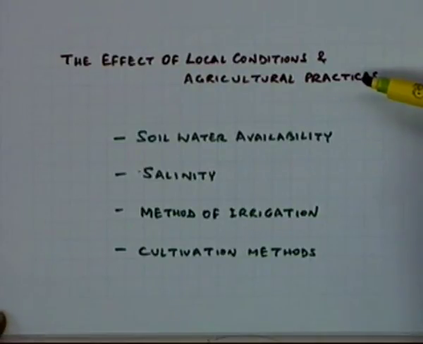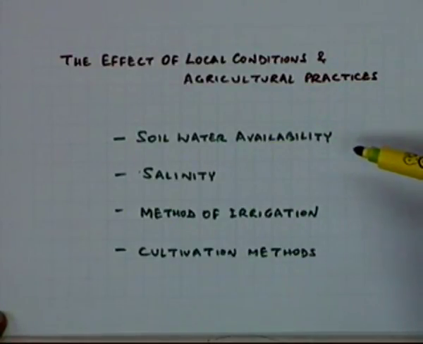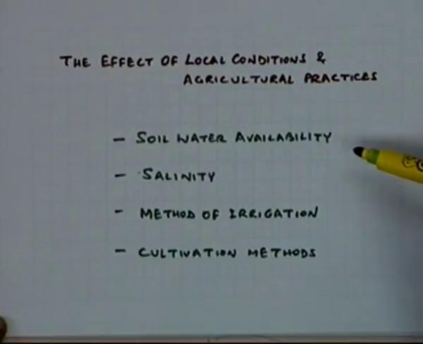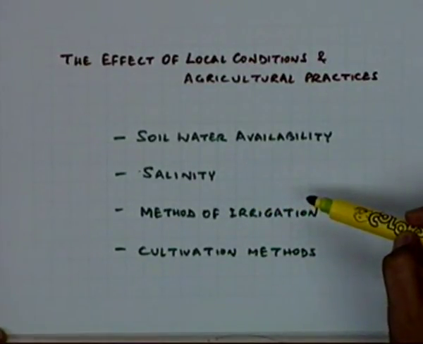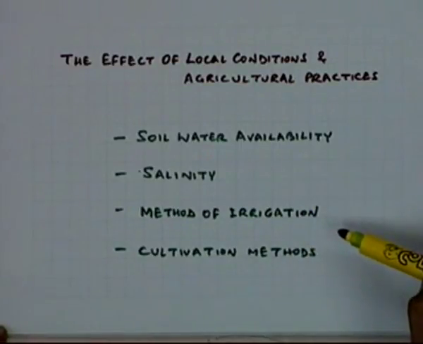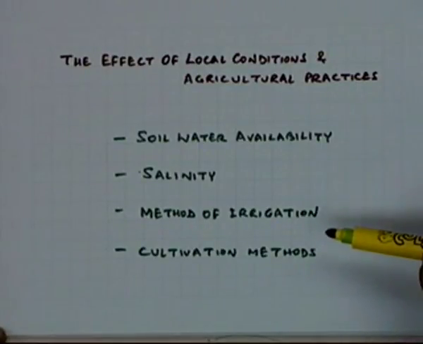They have to be looked into in a manner which can only be done at the local level. So these things cannot be generalized. You have to look at what the soil water availability is, what will be the impact of the decrease in the soil water availability, what is the optimum level, whether salinity conditions are prevailing, which will have its own impact, what method of irrigation you are using, which will have its own impact, and the cultivation methods.